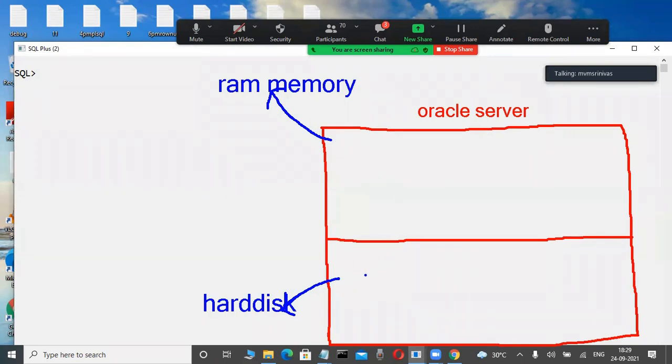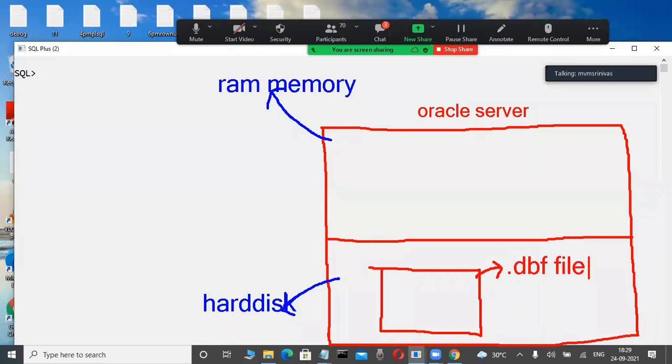For example, suppose I'm creating a table. Whenever I'm creating a table, where are those tables stored? Observe it here, in a hard disk only. Now in a hard disk here, data files, control files, redo log files, so many files are there. Don't worry, .dbf files are there. In those files only, in a database, your tables are available.